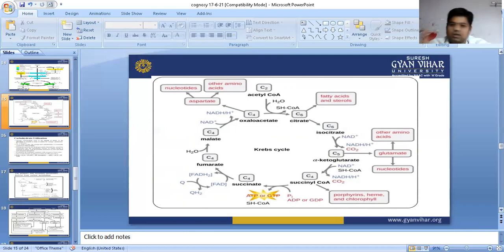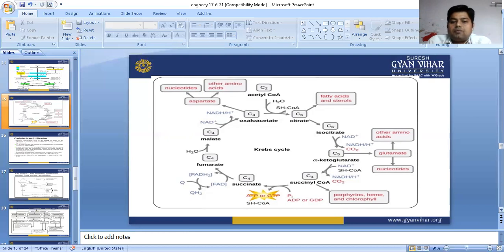When the CO2 is released, that time a carbon loss occurs. Same as when isocitrate is converted into alpha ketoglutarate, CO2 is released, then a carbon loss. Then alpha ketoglutarate is converted into succinyl coenzyme A, then one carbon loss due to release of CO2. And now succinyl coenzyme A forms succinate with the help of ADP being converted into ATP, and here GTP is also formed.